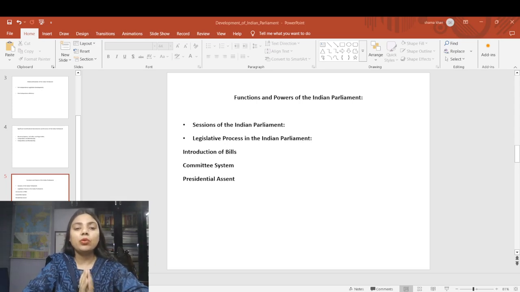Indian Parliament holds three main sessions each year, and these sessions are crucial for managing the country's legislative business. The process of calling all members to meet is known as summoning of Parliament, and it is the President who summons each house. The question has been asked again from this: who summons the house? That is the President. The gap between two sessions cannot exceed 6 months, ensuring Parliament meets at least twice a year. This question has also been asked in previous year question papers of UPSC and PCS examinations.